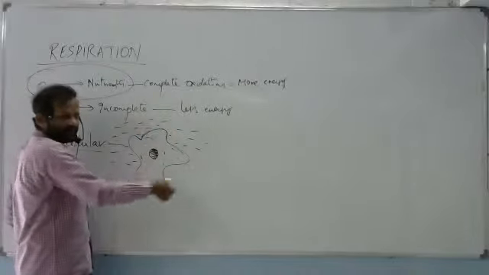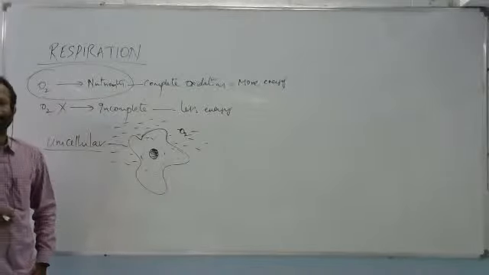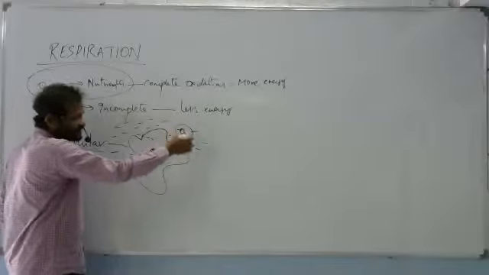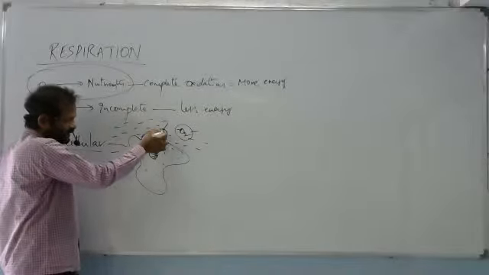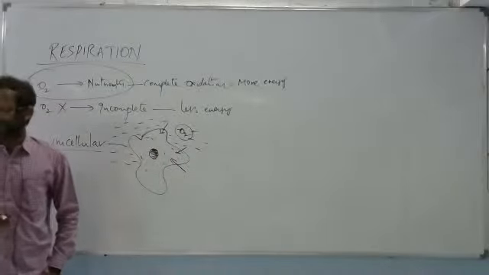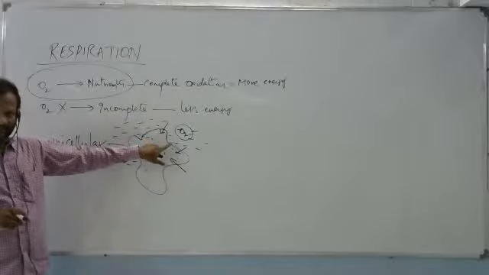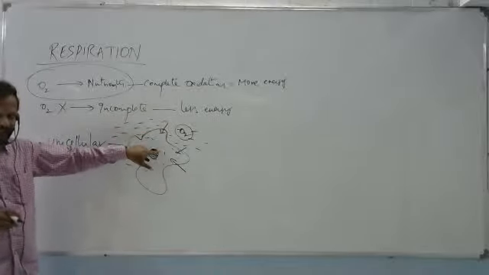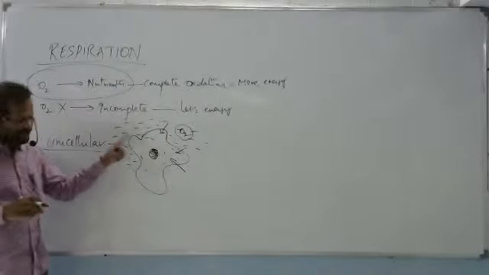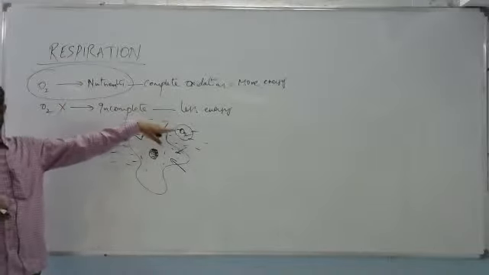So now, in the surroundings, we can find the presence of oxygen which is dissolved in the water. And throughout the plasma membrane, it is in contact with that oxygen. Through any point or any area, the oxygen will diffuse into the cytoplasm. So this amoeba will avail that oxygen which enters into the body through the surface of the plasma membrane. So it is very easy for amoeba to collect oxygen from the external medium.